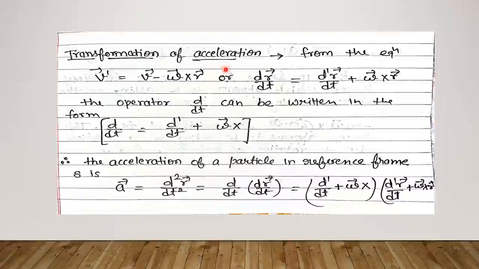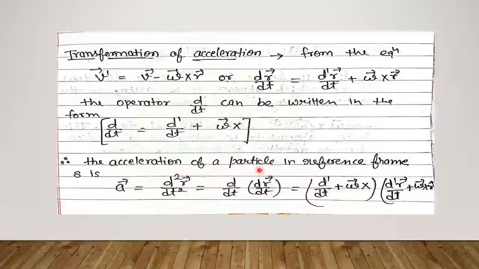Now we will take transformation of acceleration. From the equation of transformation of velocity, we have v dash equals to v minus omega cross r, or we can write dr upon dt equals to d dash r upon dt plus omega cross r. From this equation, we can get the value of the operator d by dt, which can be written as d dash upon dt plus omega cross. This is the value of the operator d by dt which we can put in further equations.